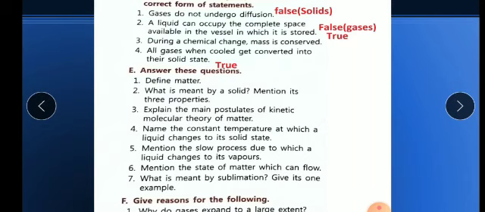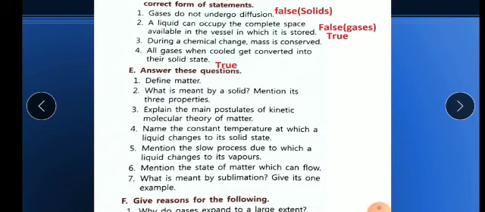As you know, boiling and evaporation, the mechanism is the same. In both cases, liquid changes into vapor form. But boiling is a fast change, whereas evaporation is a slower process.